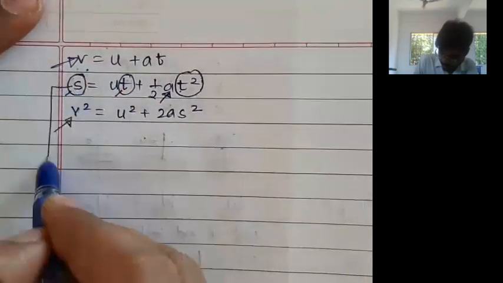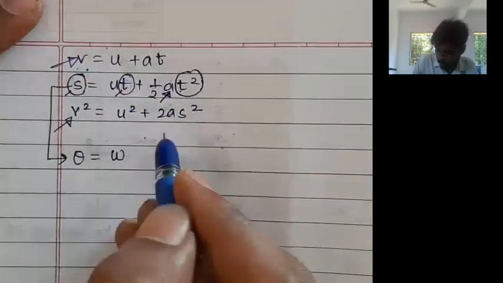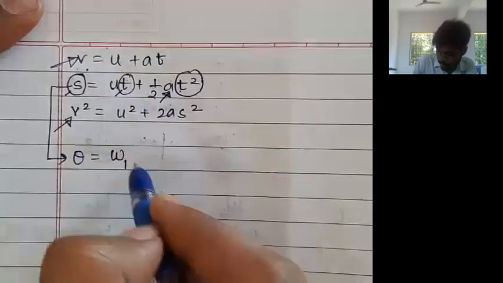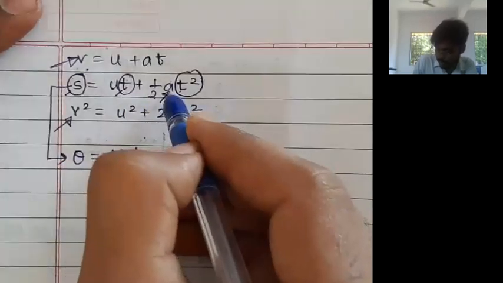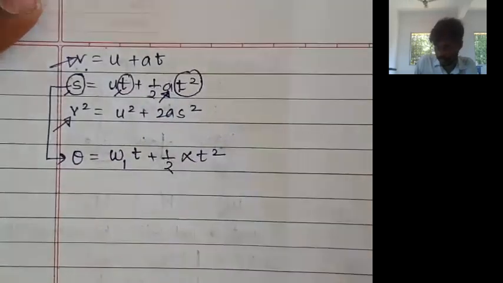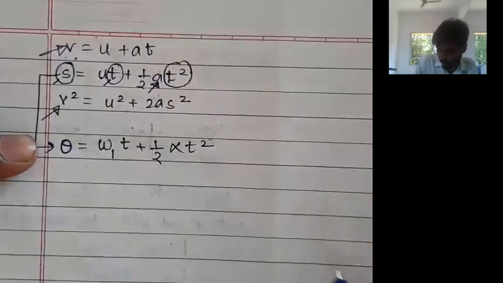Similarly, we have angular displacement theta, initial angular velocity omega 1 or omega 0, whatever you want to write, time interval t plus half. Instead of linear acceleration, let us write angular acceleration, t square as it is. Now this total angular displacement, how to write total angular displacement?